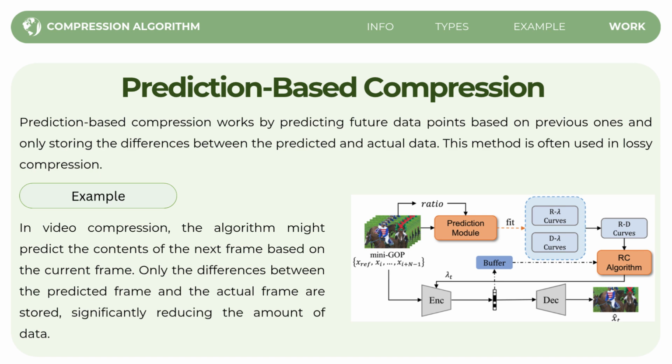If you have a video of a person running, and in one frame the person is at position X, the system will predict that in the next frame the person will be at position Y. If the person's movement is smooth, the difference between the predicted frame and the actual frame will be very small. Only that small difference is stored, which saves a lot of data.